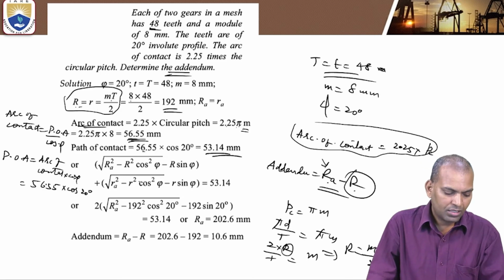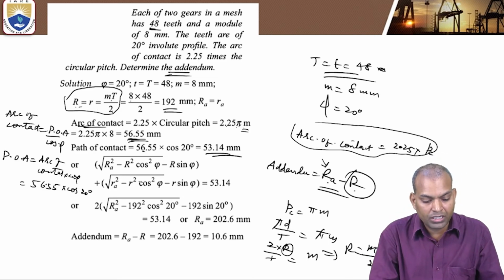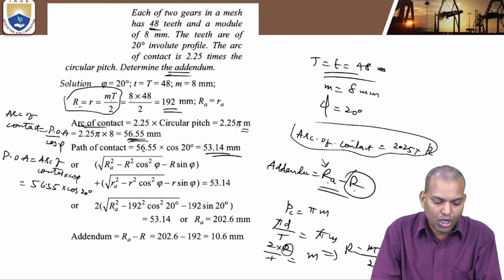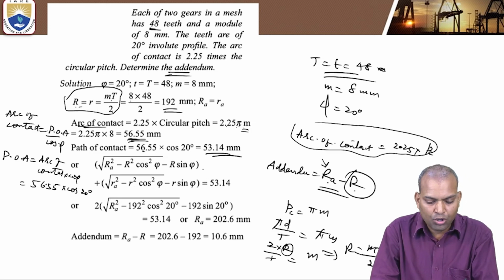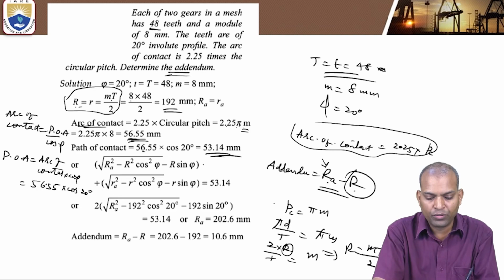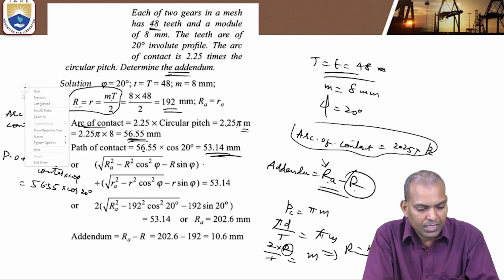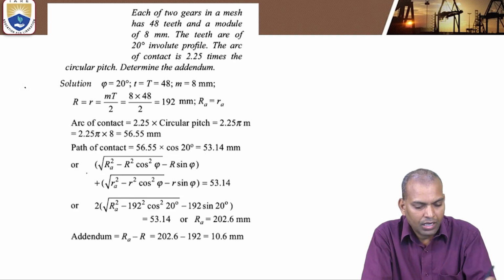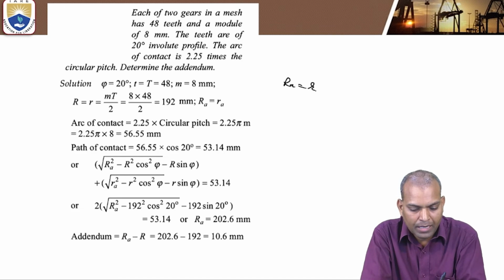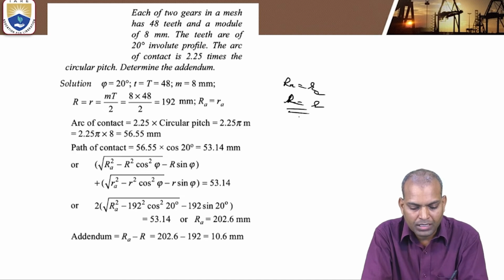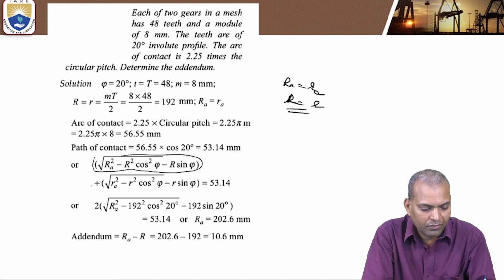Now what is the path of contact? Substitute the formulas here: square root of RA square minus R square cos square phi, minus R sin phi, plus small RA square minus R square cos square phi, minus R sin phi. This total sum equals 53.14 millimeter. Now we know that both wheels are equal. That means RA equal to small ra, capital R equal to small r. That means both are equal.